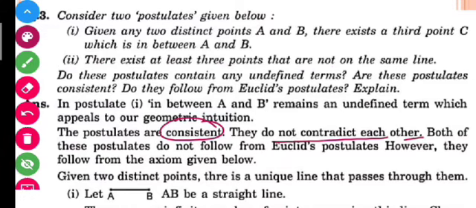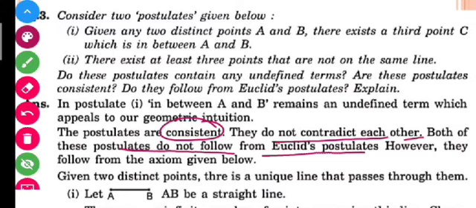And I can say that both of the postulates do not follow from Euclid's postulates. Have you read any Euclid's postulate that shows these statements? No, we have not read any. That's why these postulates do not follow from Euclid's postulates. However, they do follow from Euclid's axiom which says that two distinct points have a unique line that passes through them.